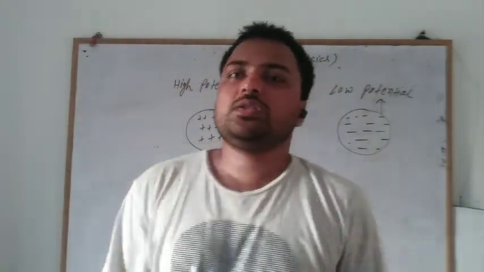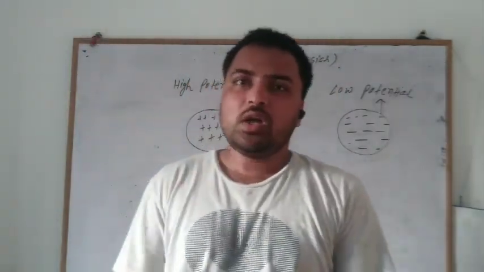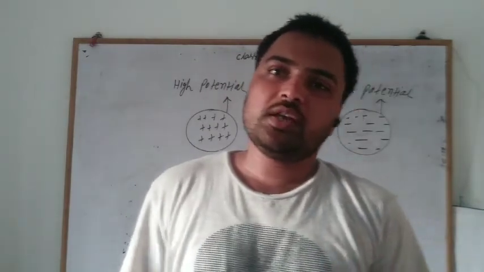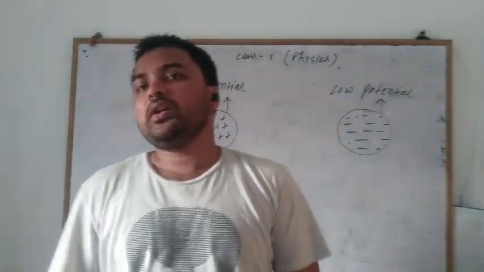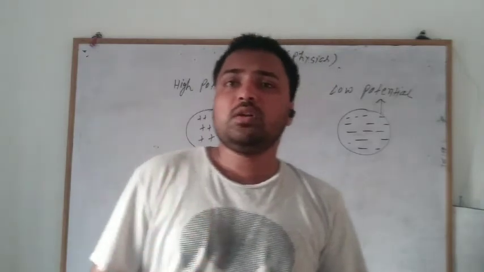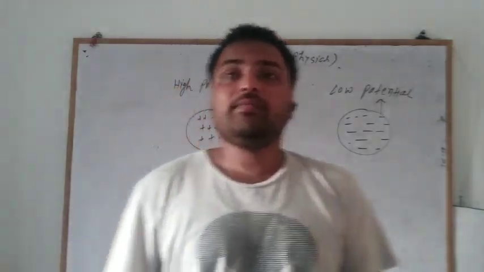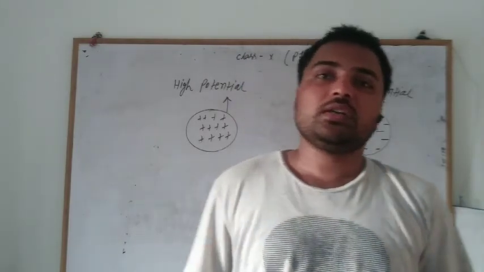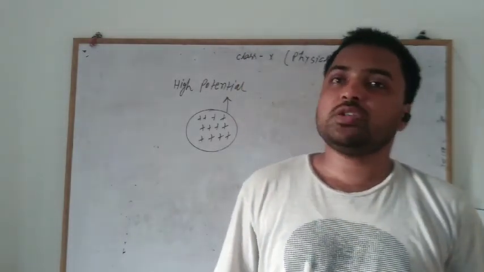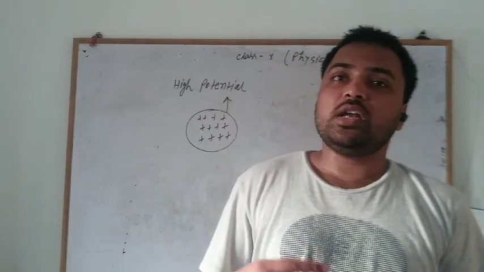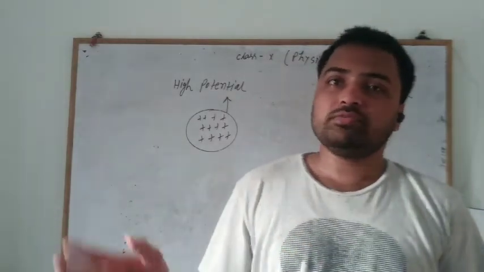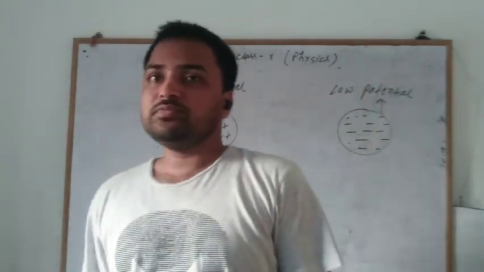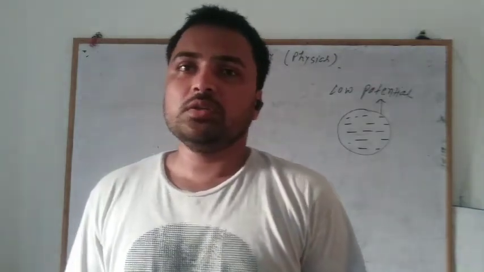So in this lecture we will discuss electric potential and electric potential difference. One thing that you have to remember is that electric potential is a condition that gives us the direction of flow of charge.